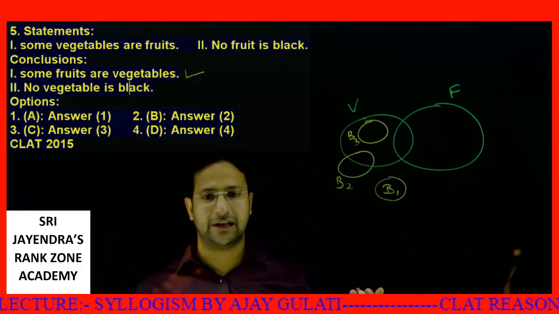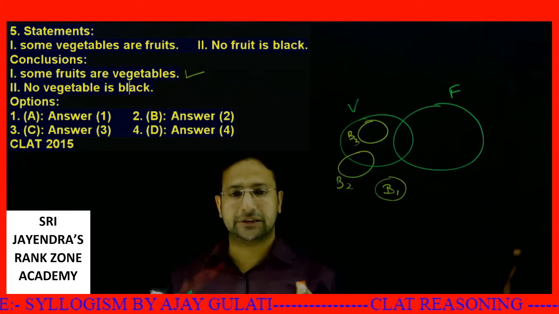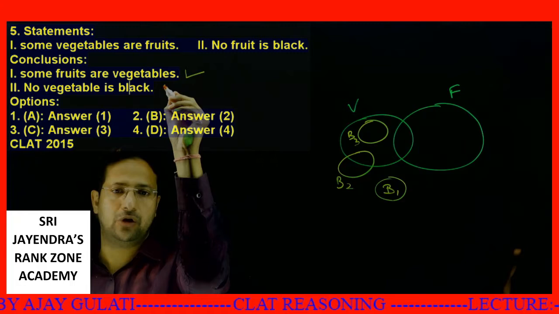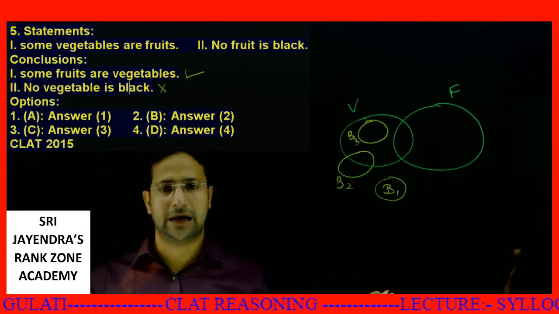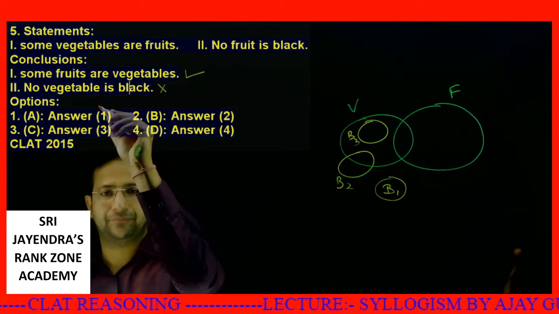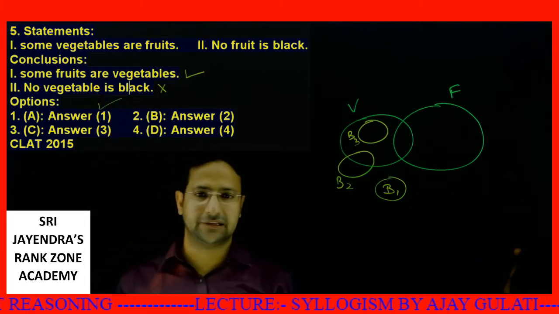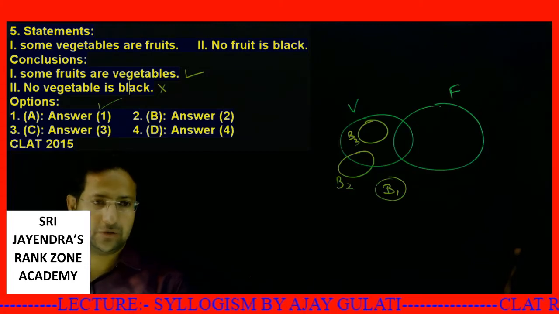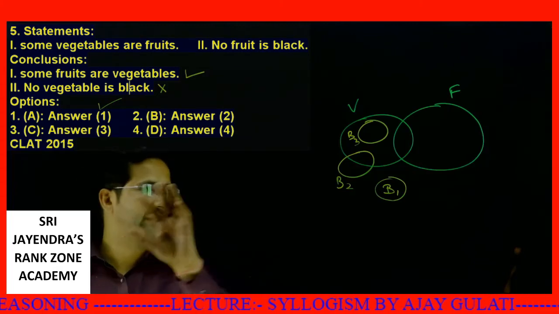If I deny any statement, then there is a possibility, and I will not consider it as true. Therefore, I deny this. So what is my answer? My option is only option 1, that is option A. This is your answer. I hope this is clear to all of you. I think I should tell this part again.